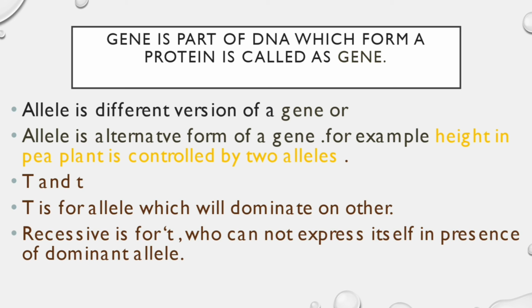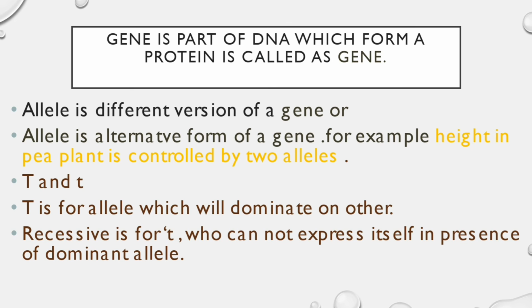A recessive allele is shown with a small case letter, and a dominant allele is shown as a capital letter. When the dominant allele is present inside the nucleus or on the homologous chromosome, then it will show its character.